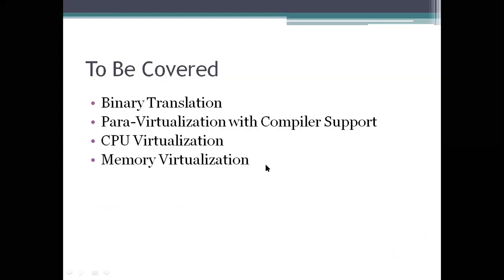Before going to that, I would like to finish binary translation. In this translation, we use full virtualization and host-based virtualization also. And then we discuss some topics about para-virtualization. What is the difference between full and para-virtualization? After that, we go for the two resources we are using now. First one is the CPU, and the next one is memory virtualization.